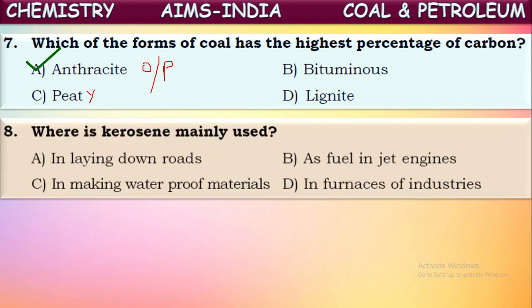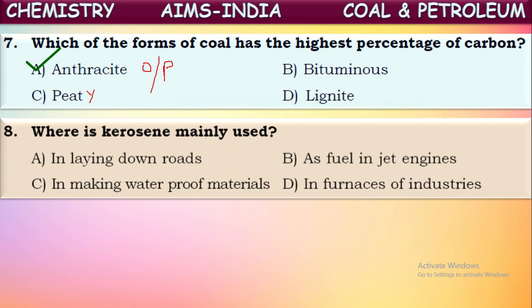Next question, where is kerosene mainly used? Where do we use this kerosene? Do we use kerosene at home for household purposes? Yes, it was used in homes in earlier days, but nowadays we are not mainly using it. We now use LPG and some other electrical power. But in the olden days, they used kerosene for cooking in the form of kerosene stoves, isn't it?